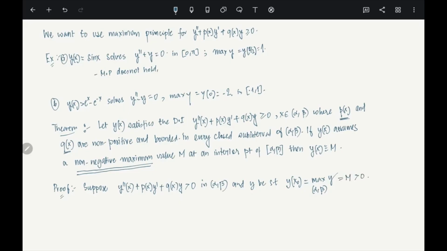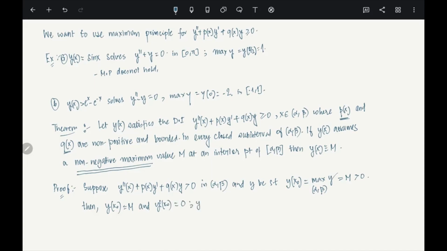This is what we are assuming. Is this okay? Then y at the point x naught is the maximum M, and y prime at x naught, this is a maxima, a critical point, so it has to be 0.